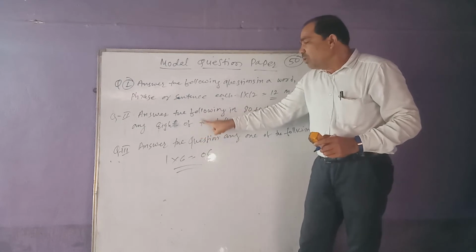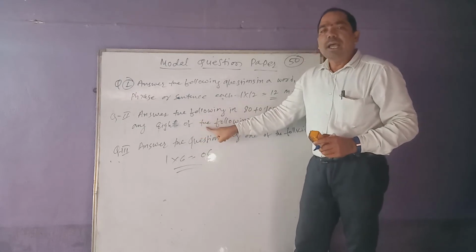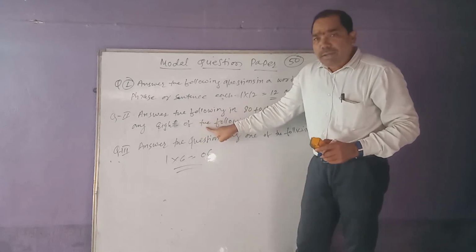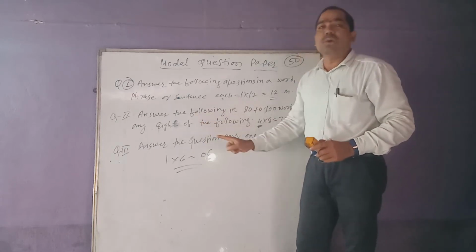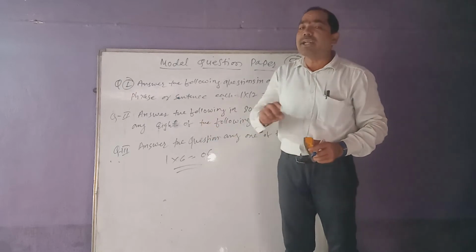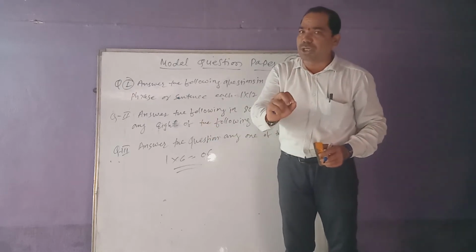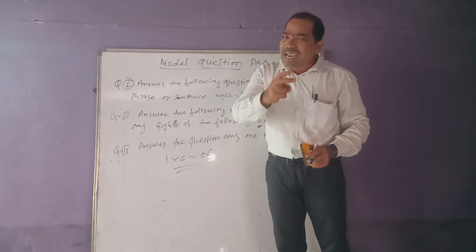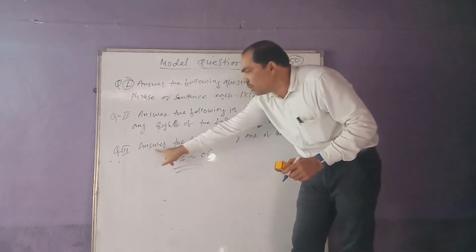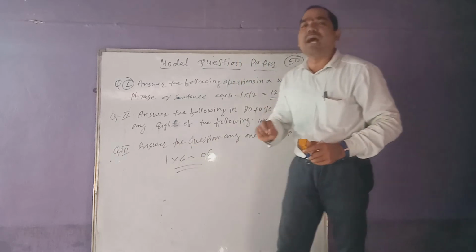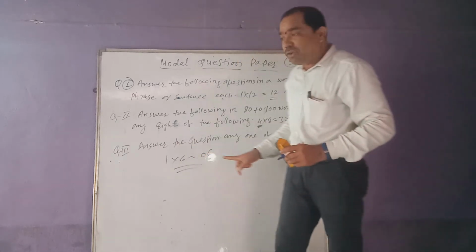How are there options? For example, you have to write the answer of 8 questions and you will be given at least 10 to 12 questions. Out of 10 to 12 questions, you have to write the answer of any 8 of the following questions, choosing at least 2 from the poetry section. Now question number Roman third is also meant for answer the following.